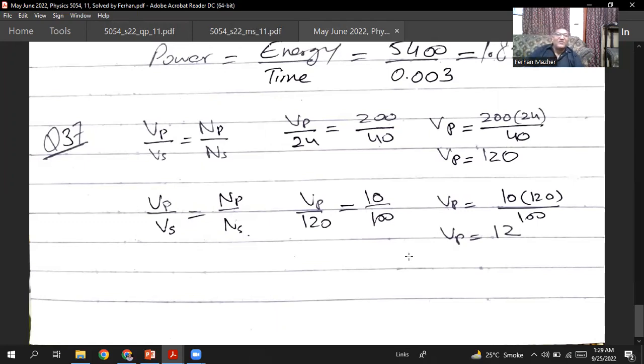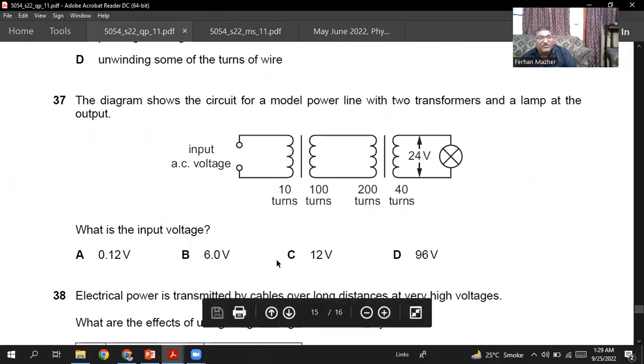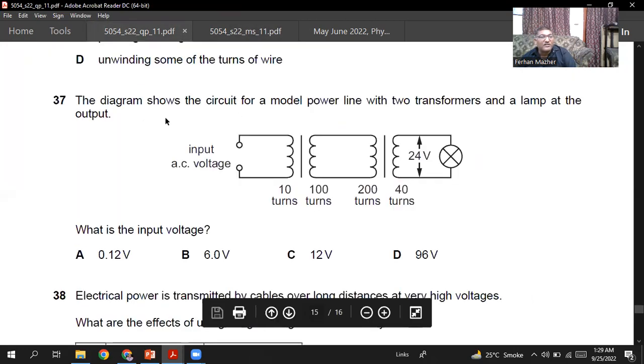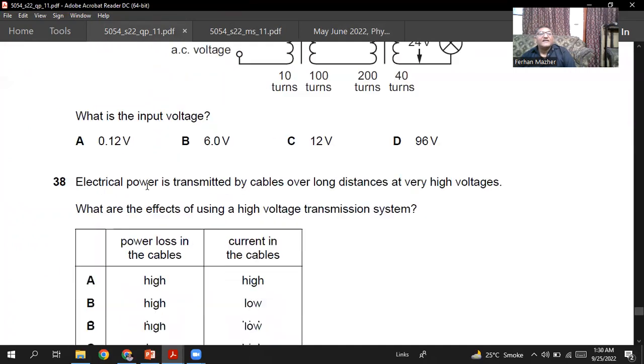A very tricky question, question number 37. So our final answer is 12 volts. So C is the right option. Question number 37, C is the right option. I hope you understand. C is the right option.